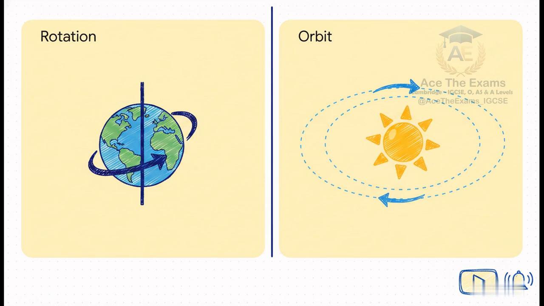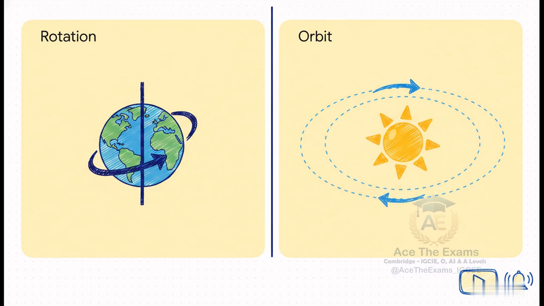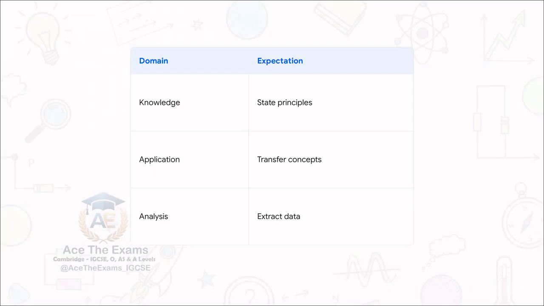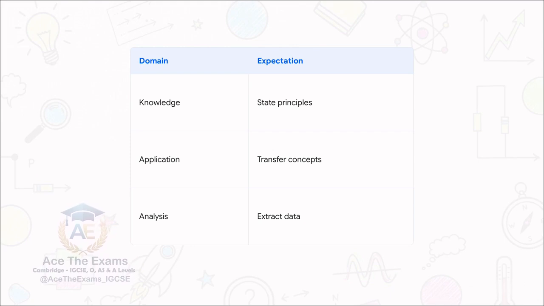Terminology really matters here. Okay, now that we have the physics vocabulary locked in, we need to talk about how you actually apply it to get maximum points. Section 2, the method mark strategy. Process over answer. Let's break down the actual mechanics of the exam itself across the 3 distinct cognitive domains that examiners are targeting. You see, the assessment framework prioritizes analytical depth over superficial breadth.